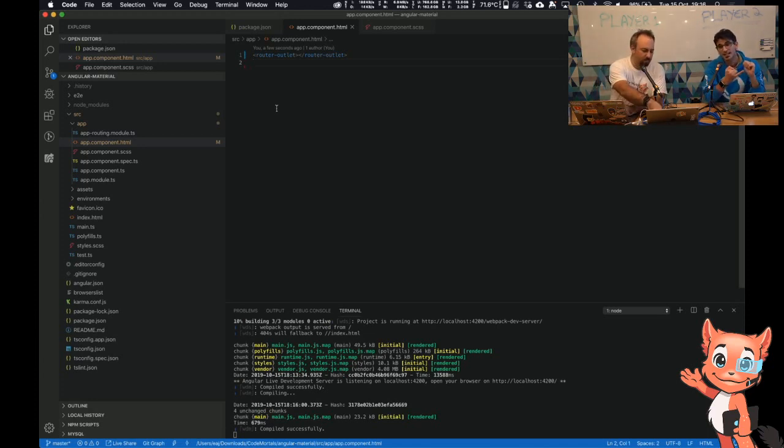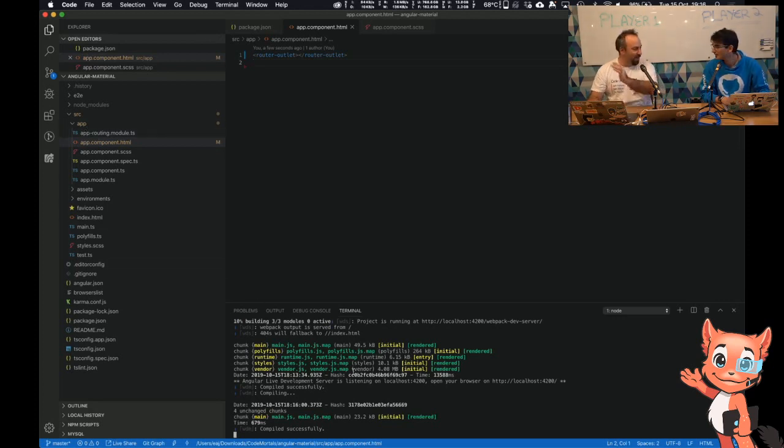So what pages do we need for the blog? We need the home page to do the list, and then we need the view more details. Let's do the list first. So we need to create a component, and you can use the commands to do this. I'll let you crack on.